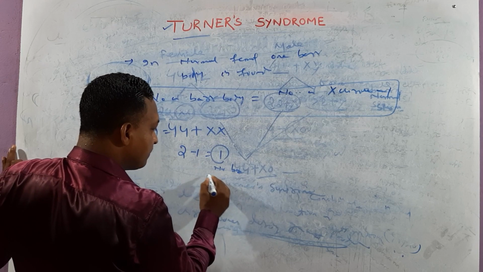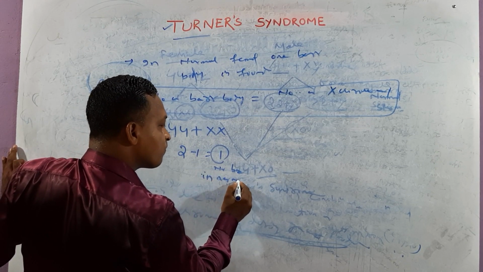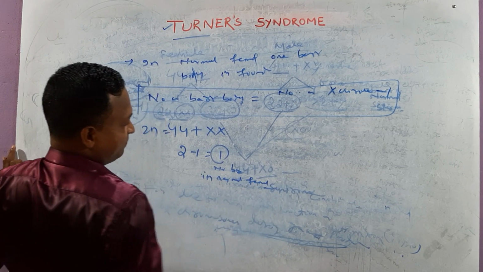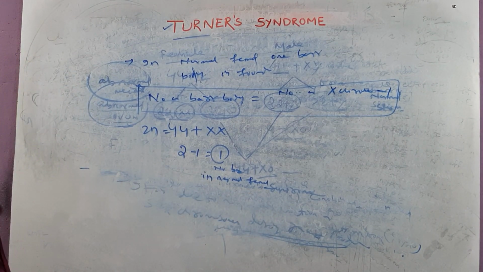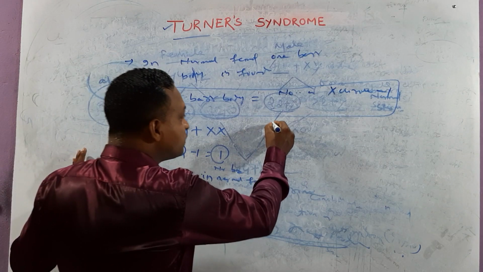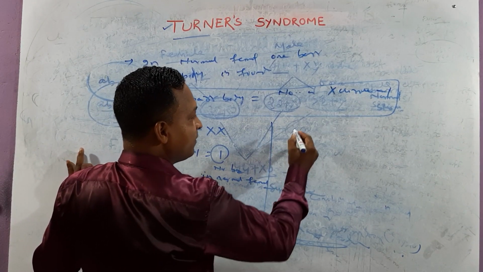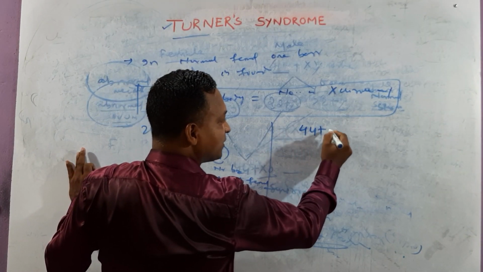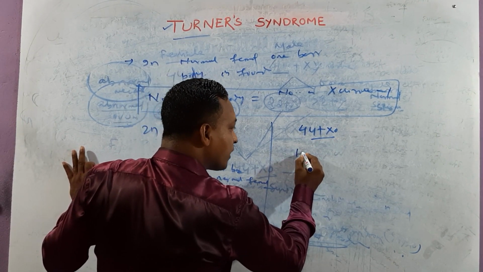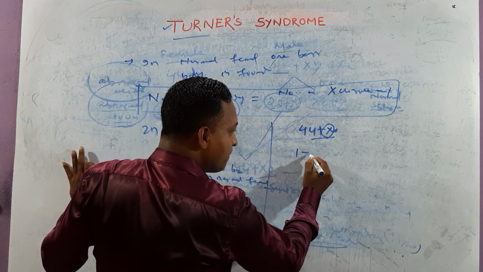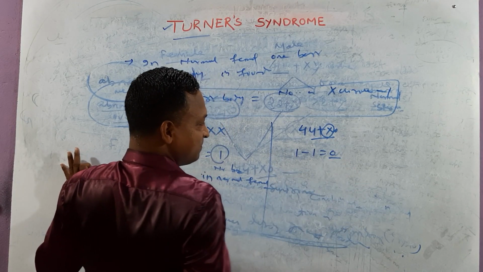in normal females. One Barr body is found in case of normal female. But try to focus on the minor. Those females with Turner syndrome, the chromosome number is 44 plus X0. Number of X chromosomes 1 minus 1 is equal to 0.